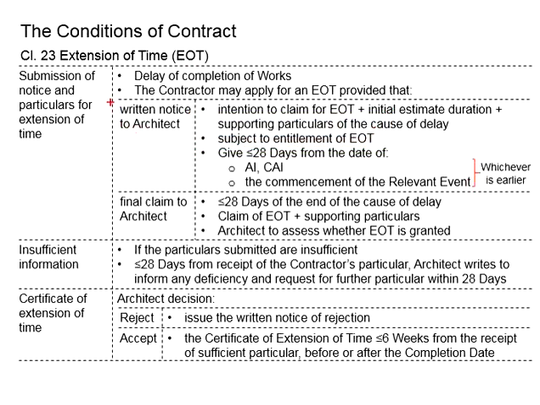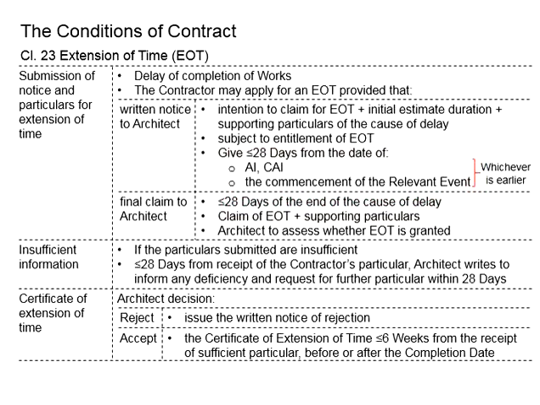Now, this written notice should be submitted to the architect within 28 days from the date of the architect's instruction or confirmation of architect's instruction, or within 28 days upon the commencement of the relevant event, whichever is earlier.